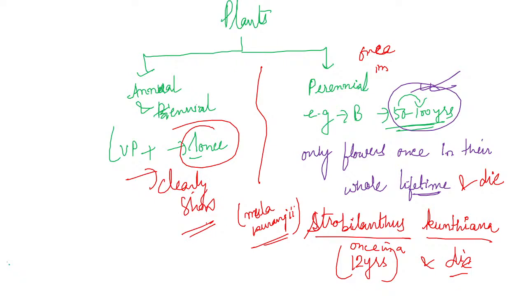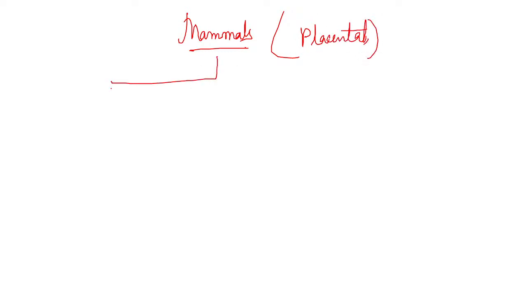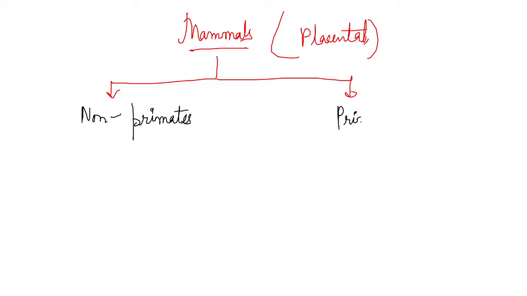Now we'll come to mammals. We'll talk about placental mammals only. Mammals are of two types. The first one is non-primates, and the other one is primates.